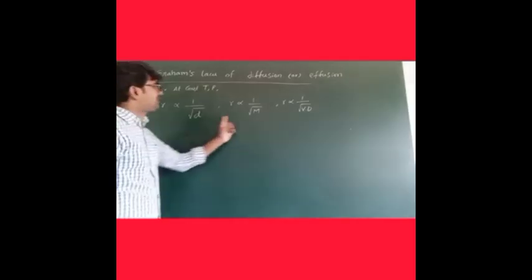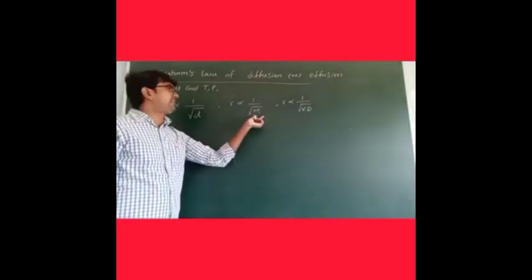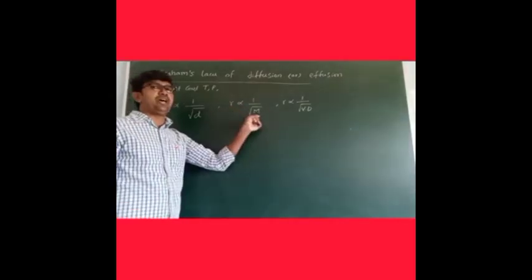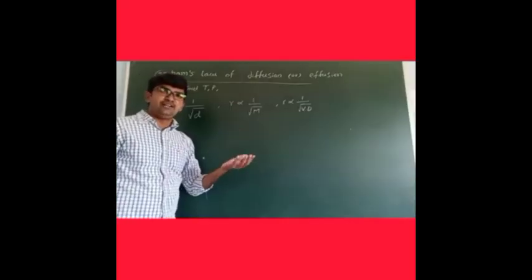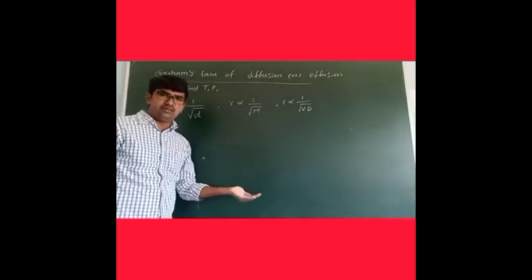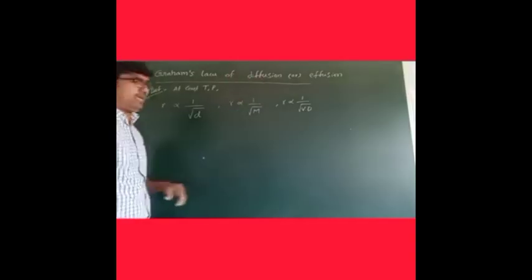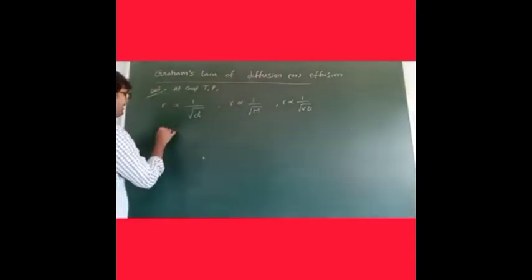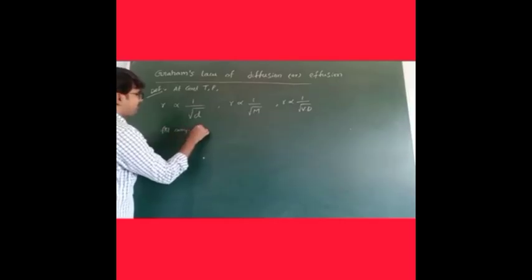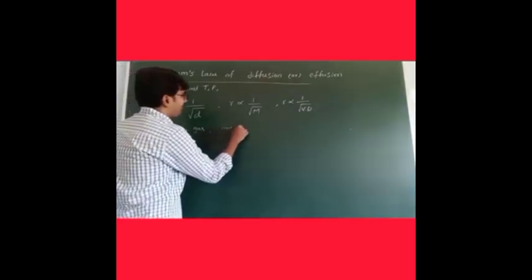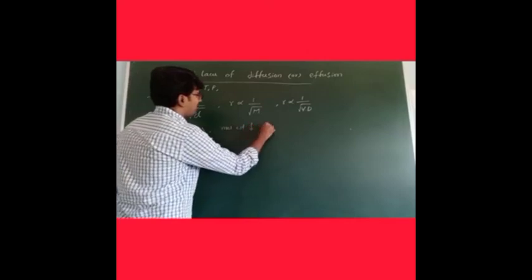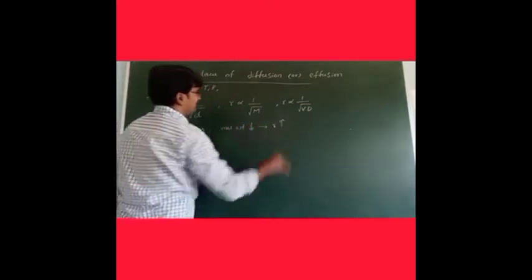So it gives a very simple explanation. Rate and molecular weight are inversely proportional to each other. Means for any gas, if molecular weight is lower, the rate of diffusion is higher.